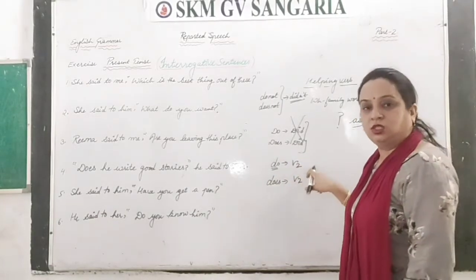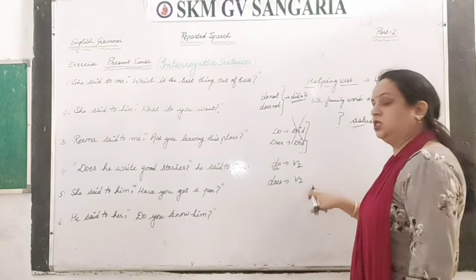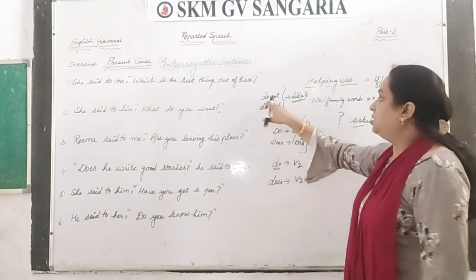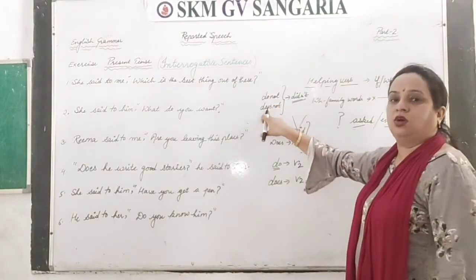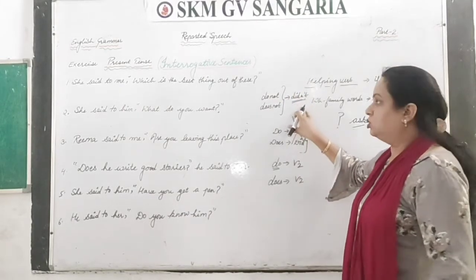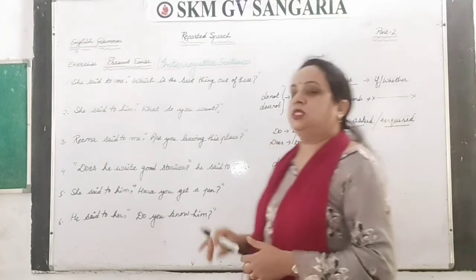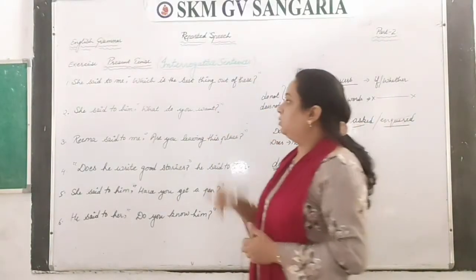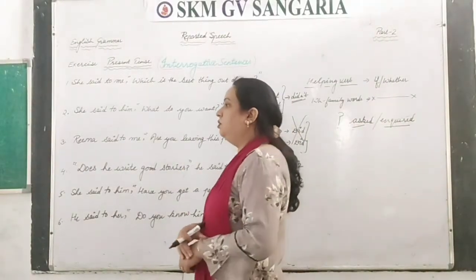Do changes into verb second, does also changes into verb second, and when there is do not and does not, that changes into did not. Okay, this is a very important thing. Now let's start the questions of interrogative type.